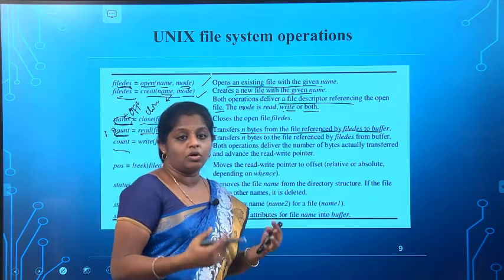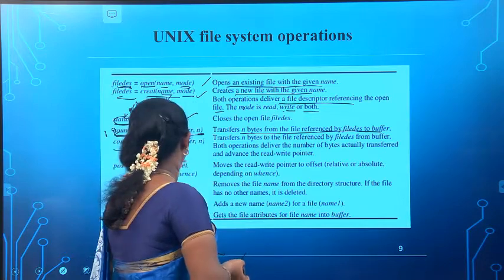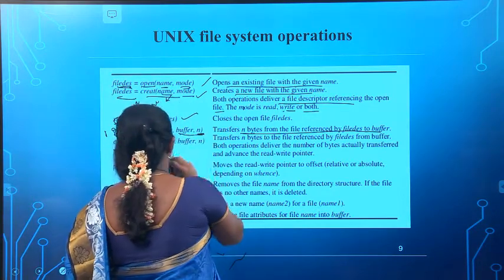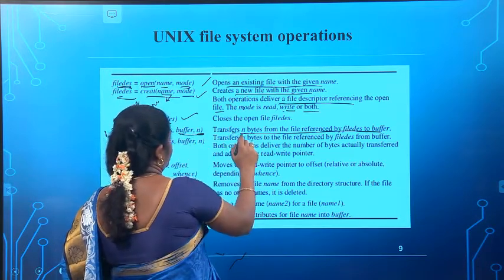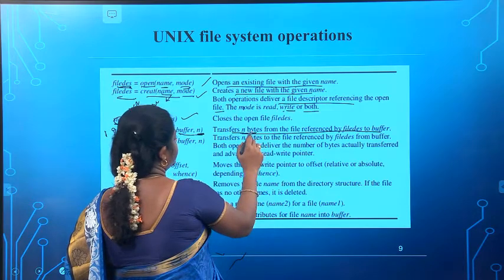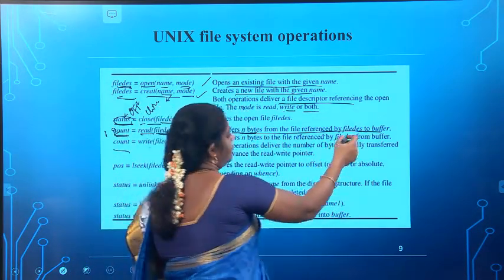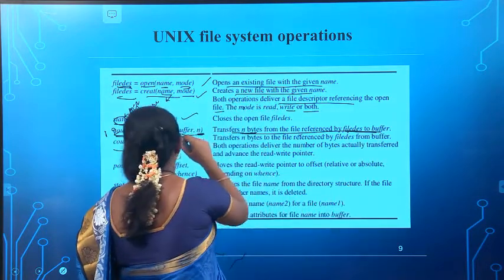The user cannot read the entire file, so they should give the size, that is the length, to be read. Based on that, n bytes are transferred from the file referenced by the destination to the buffer. Then the client can read it.